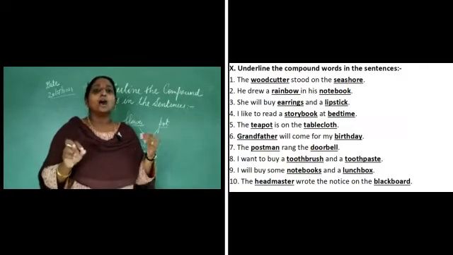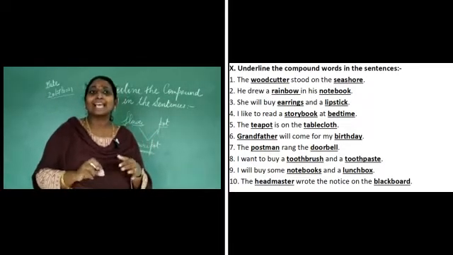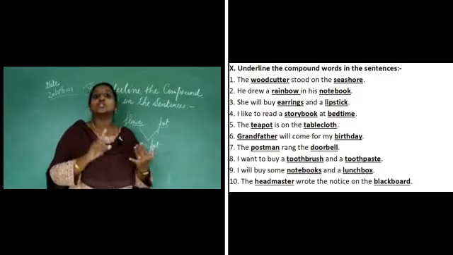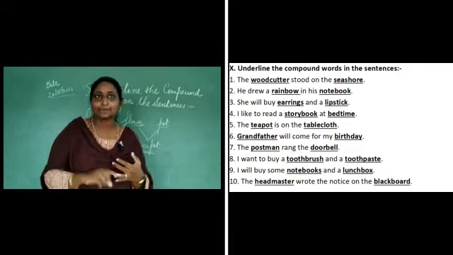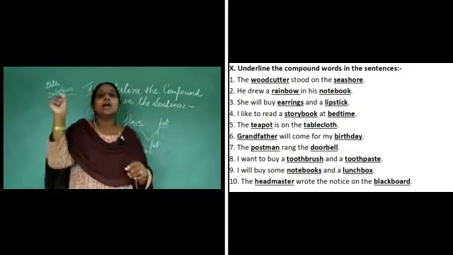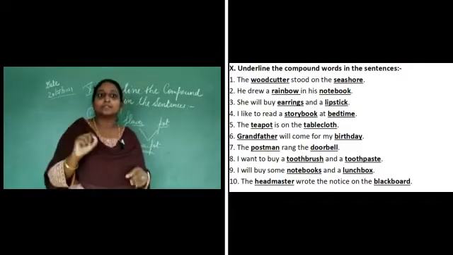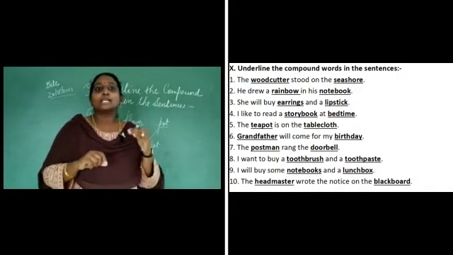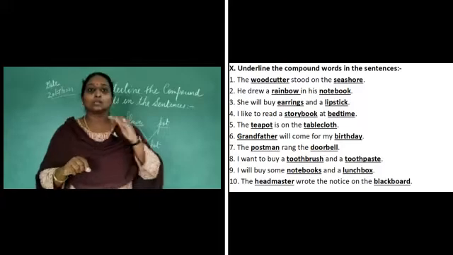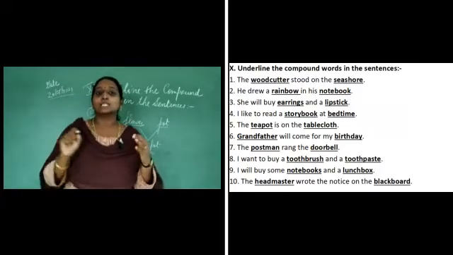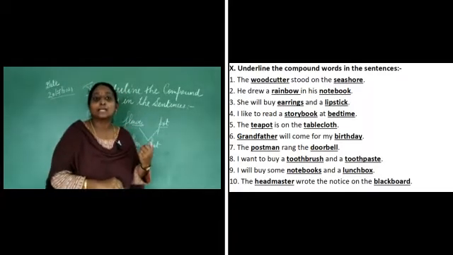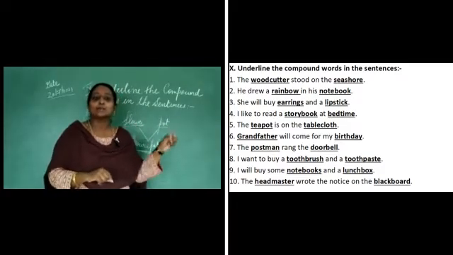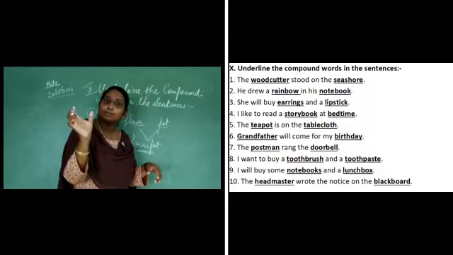The fourth one, I like to read a storybook at bedtime. So again children, what is the compound word? Very good. Storybook and bedtime. Underline the word storybook and underline the word bedtime. The fifth one, the teapot is on the tablecloth. So teapot and tablecloth are compound words. The next one is, grandfather will come for my birthday. So underline the word grandfather and underline the word birthday.